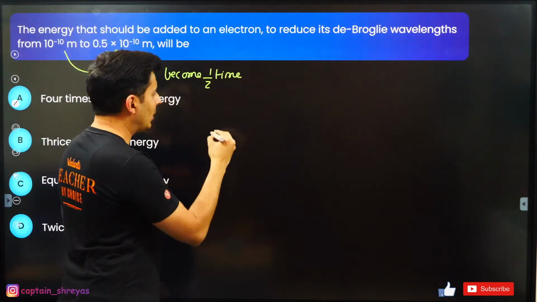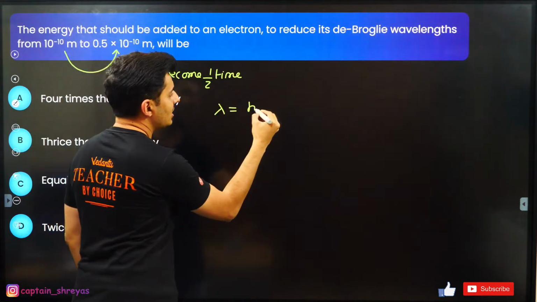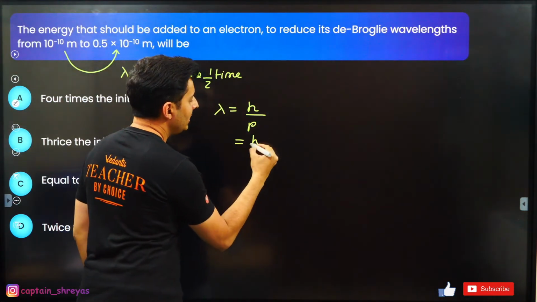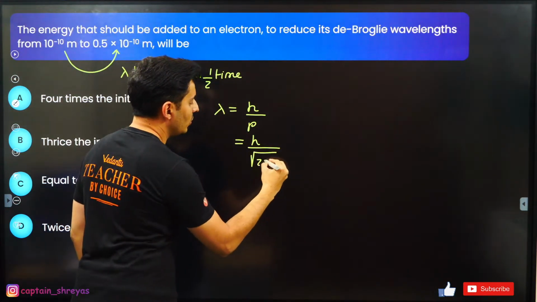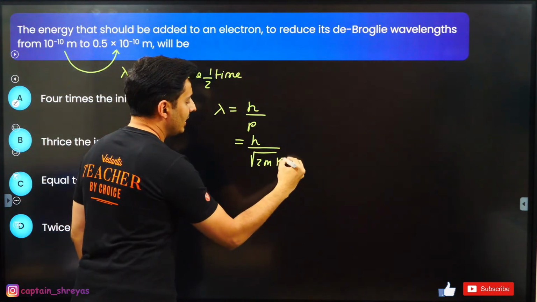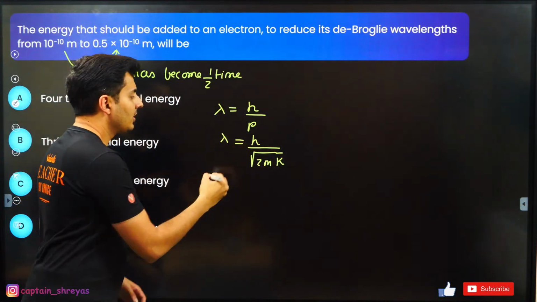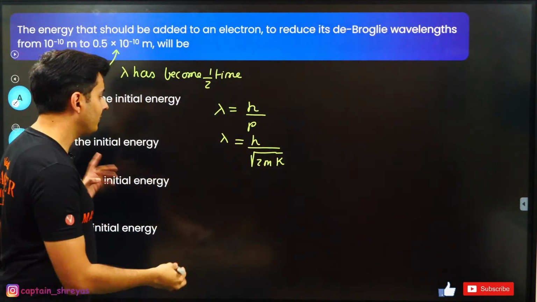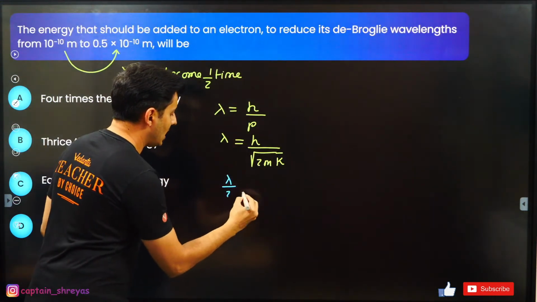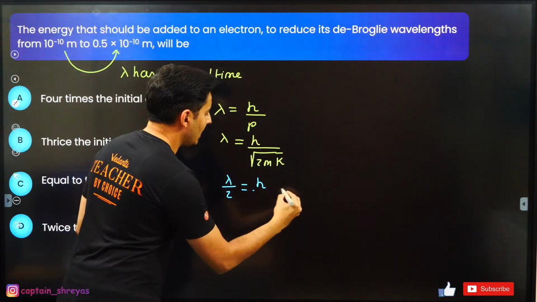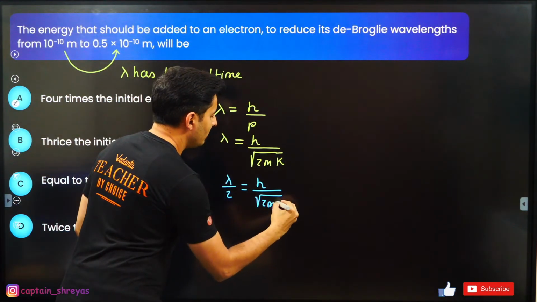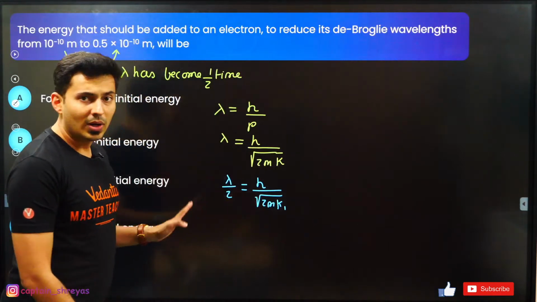The de Broglie wavelength is h by the momentum, and the momentum is nothing but root of 2 times mass times the kinetic energy of the particle. Now if the de Broglie wavelength becomes half, lambda will become lambda by 2. So this will become h by root of 2m times the new kinetic energy.